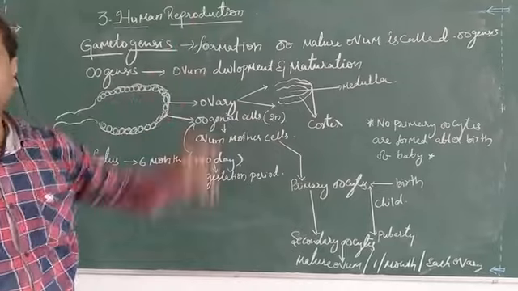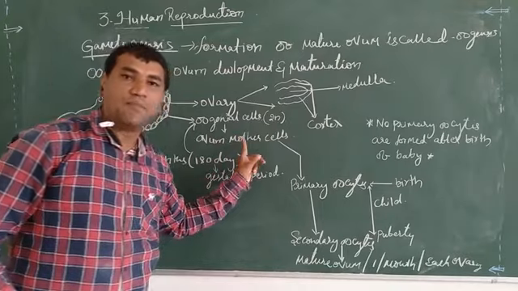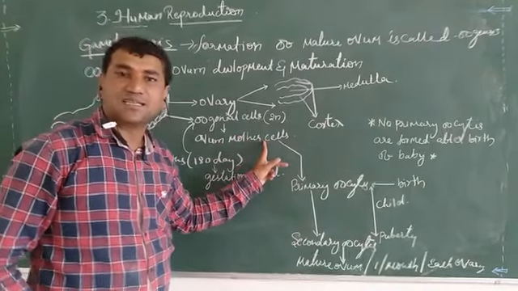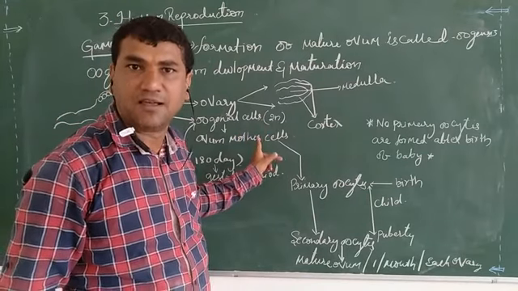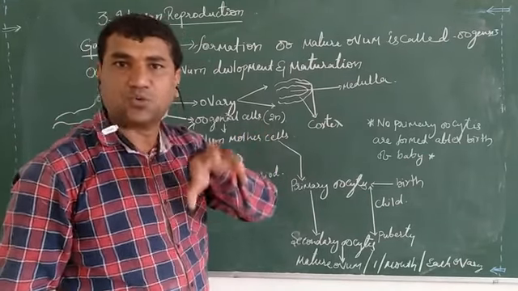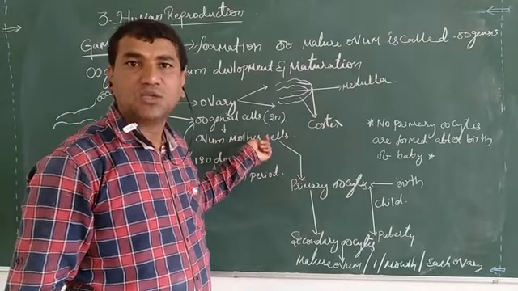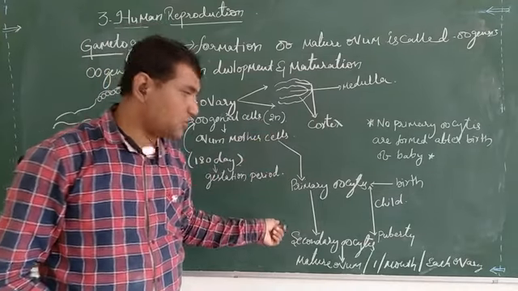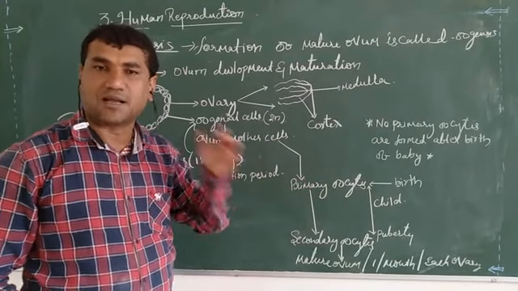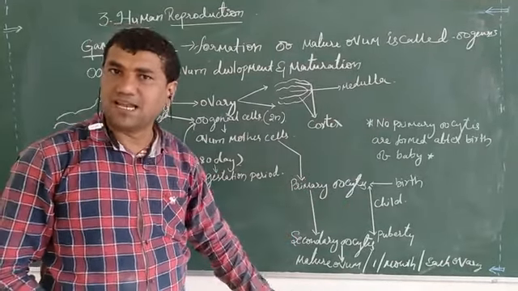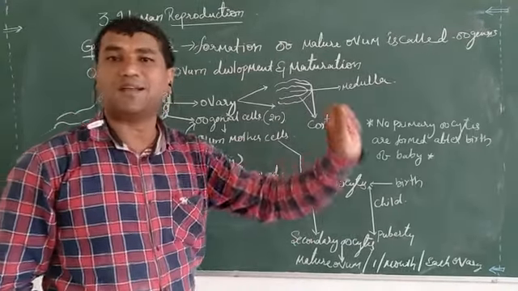Here, try to understand that oogonial cells are considered the ovum mother cells. These are formed at 6 months of the fetus, during the gestation period, when the baby is inside the mother's womb. The oogonial cells slowly start converting into primary oocytes, and once they are completely formed, no primary oocytes are formed after the birth of the baby.